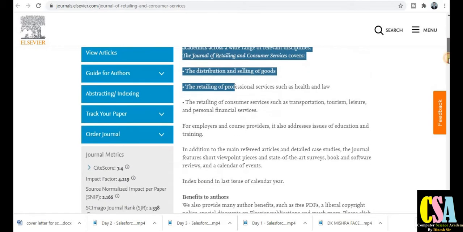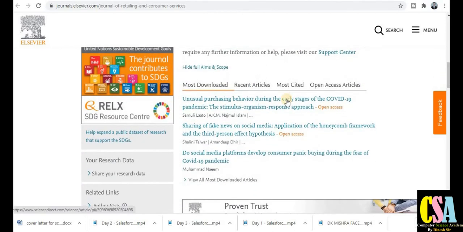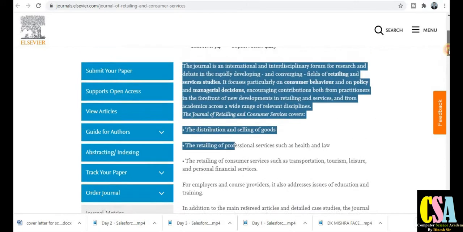Now the most important thing, journal metrics. You can see here CiteScore, impact factor, SNIP, SJR, Scimago journal rank, all the things are given here. If you want to explore the published articles, you can see the most downloaded articles, recent articles and even most cited articles. If you want to download research articles freely, just click on the open access articles tab, and you will be able to find and download them.